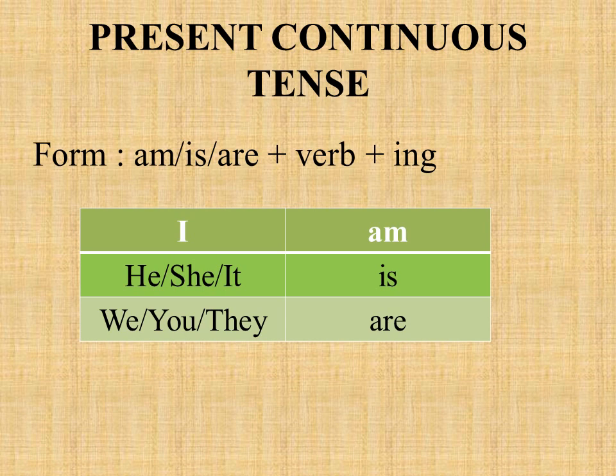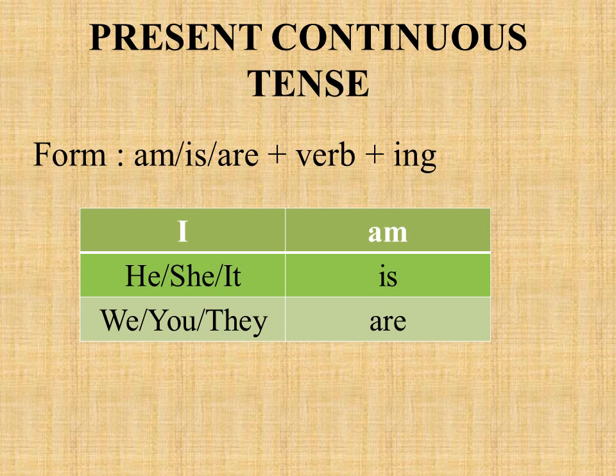The structure of present continuous tense is am or is or are plus verb plus ing. So based on your subject, the be form verb or the structure of the tense differs. For example, if your subject is going to be I, your structure will be am plus verb plus ing. If your subject is he or she or it, your structure will be is plus verb plus ing. If your subject is we or you or they, your structure will be are plus verb plus ing.